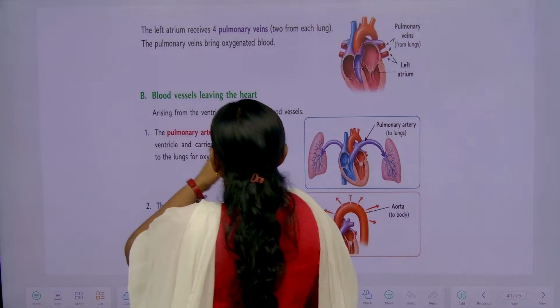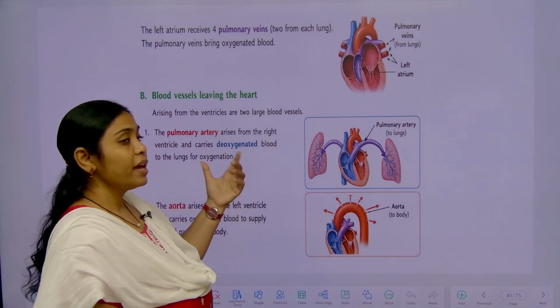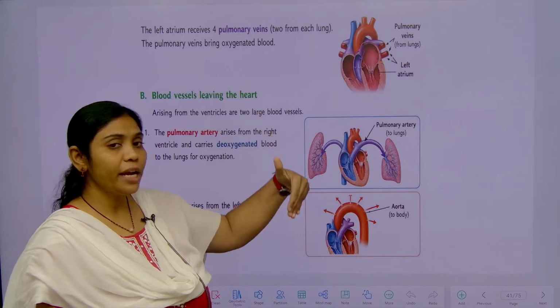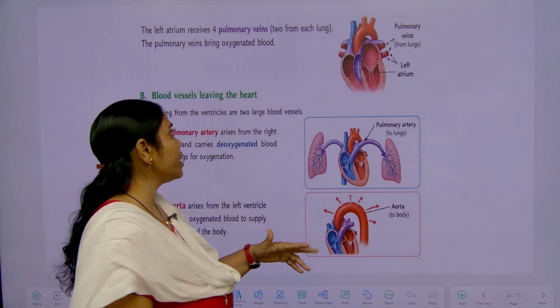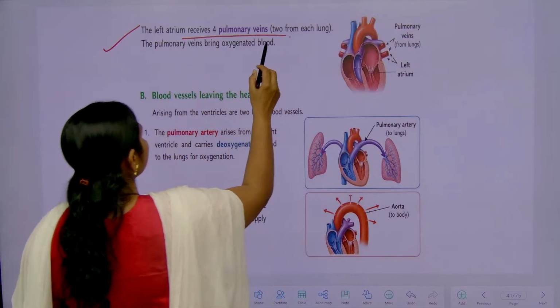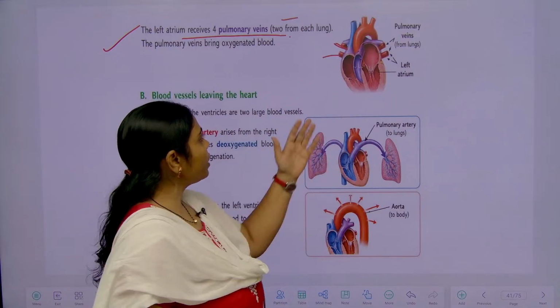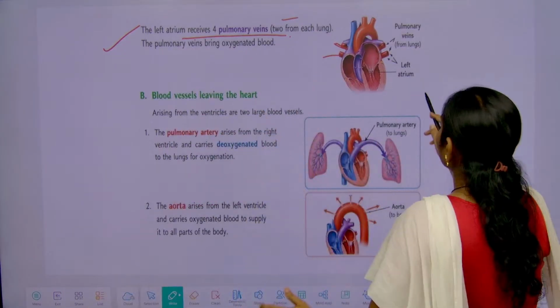Okay. So, that anterior and posterior, they are bringing the blood into the heart region. And what are these pulmonary veins? Two veins are from each lung. Here you can see, this is right side and this is left side.